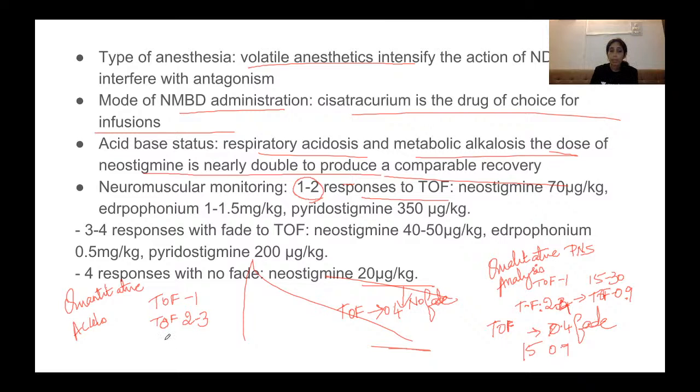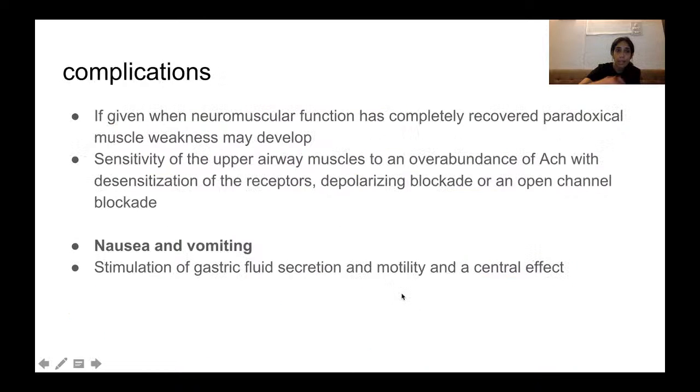And once the TOF ratio is 0.9 on the axillomyogram, that's when you extubate the patient. With a TOF count of 4 to 7, a moderate dose is given: neostigmine 40 to 50, edrophonium 0.5, and pyridostigmine 200 microgram per kg. Again, extubate the patient when the TOF ratio is 0.9. When your TOF count is more than 0.7, you can give a small dose, that is 20 microgram per kg, or you can avoid the muscle relaxant.